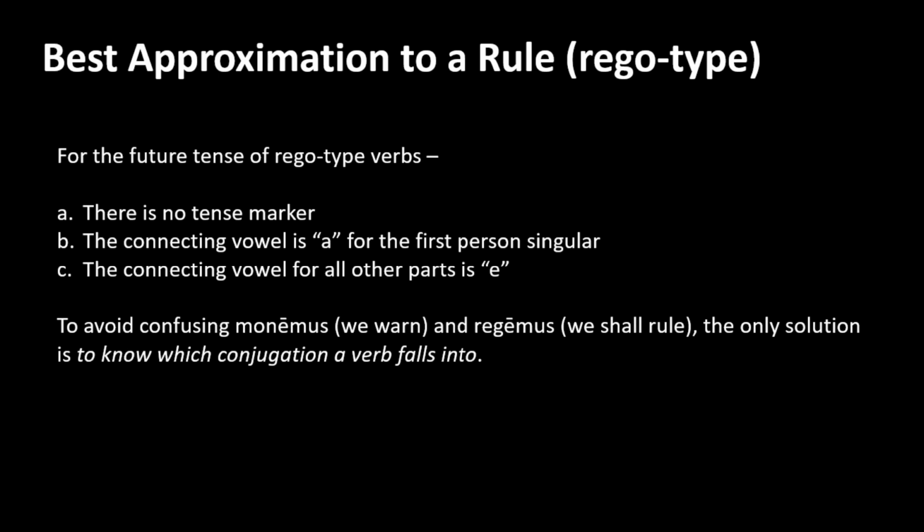For the future tense of rego verbs, there is no tense marker. The connecting vowel is A for the first person singular, and the connecting vowel for all other parts is E. In other words, it's identical almost to the present tense of monio. To avoid confusing monemus, we warn or advise, with regemus, we shall rule, I'm afraid the only solution is to know which conjugation a verb falls into.